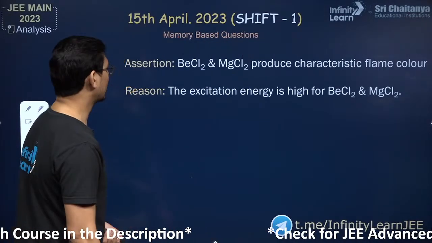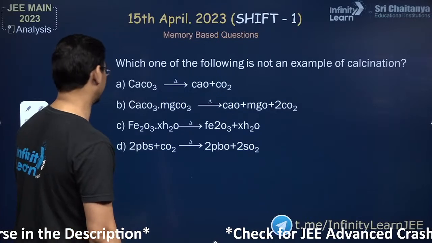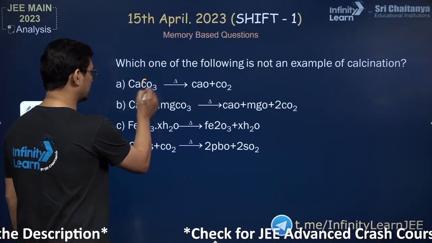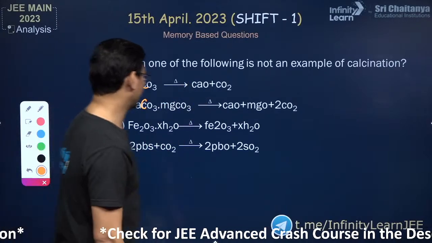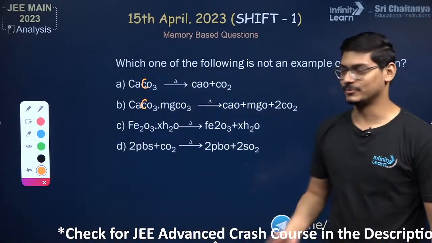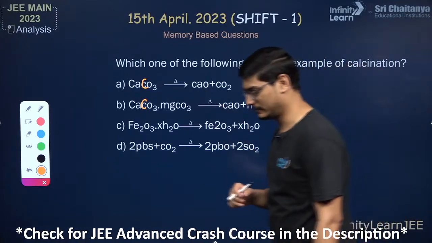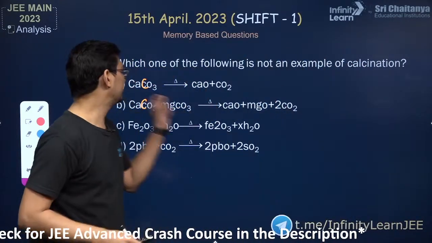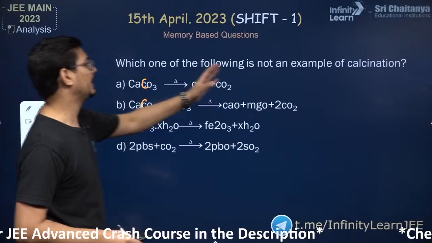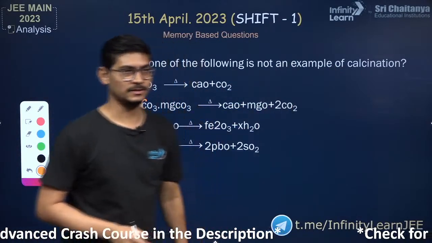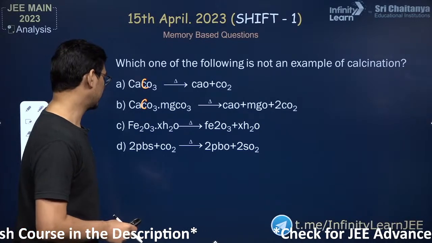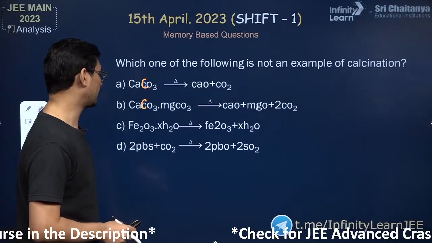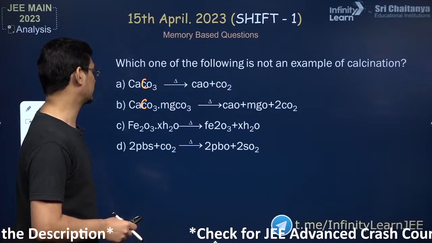Inorganic. This question was there. Please pardon the incorrect, this. Okay. Yeah, you chemistry students, you can understand where it is capital letter, where is small letter. So which of the following is not an example of calcination? ये question था, don't worry, I'll cross check it. ठीक है? Which of the following is not an example of calcination?